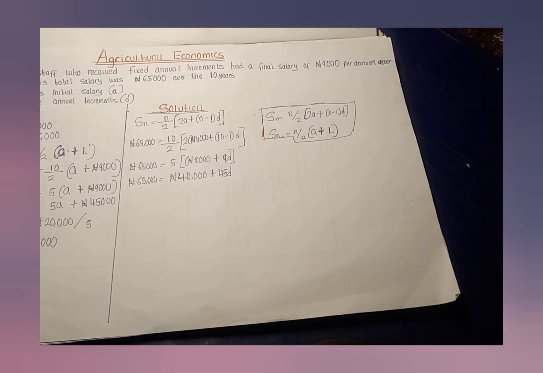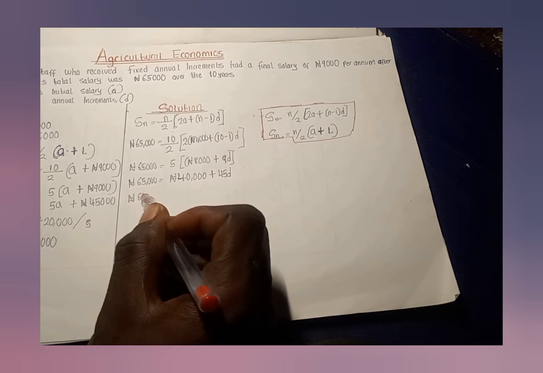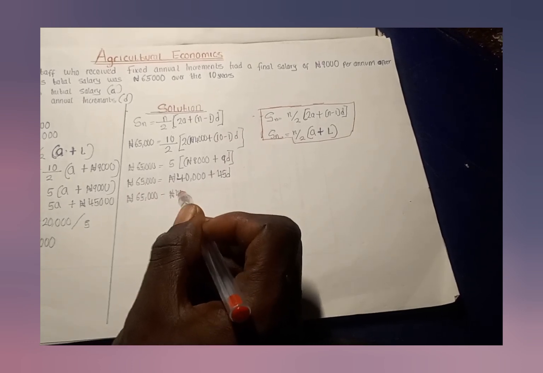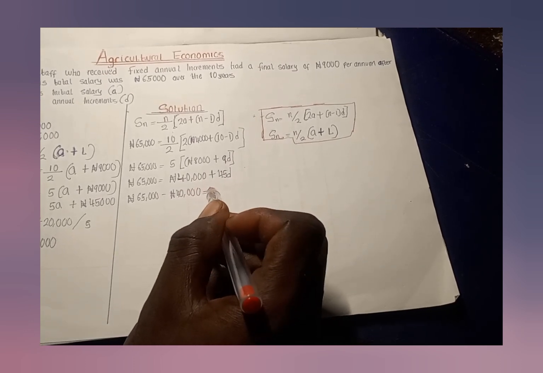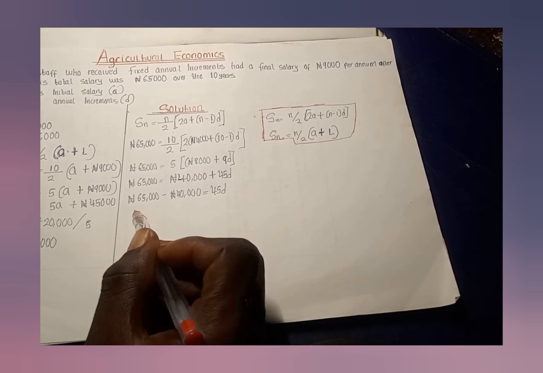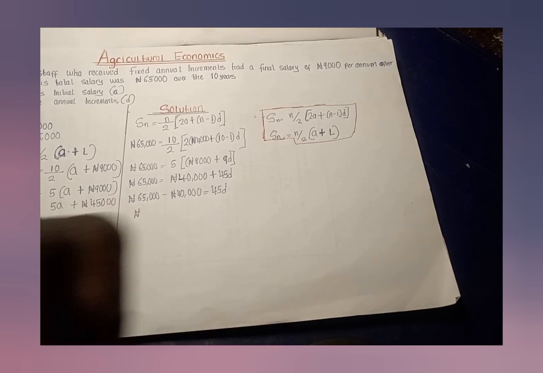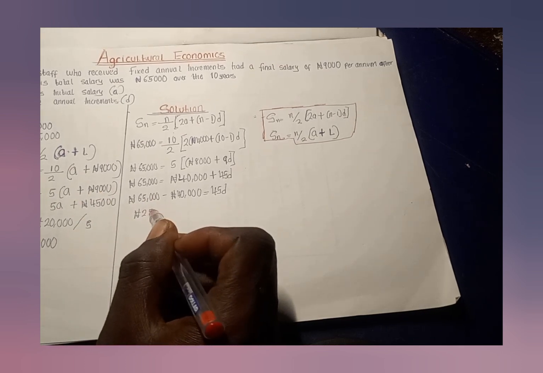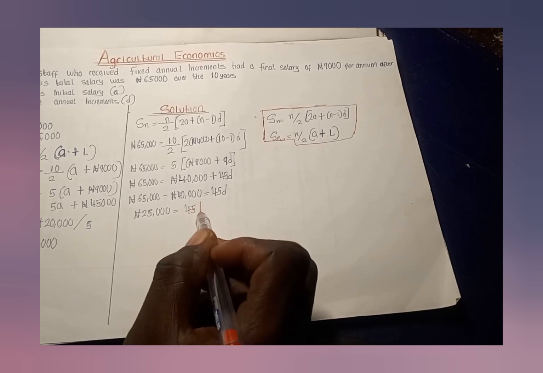So collect like terms. 65,000 naira minus 40,000 naira is equals to 45D. So I'm going to be having 25,000 naira equals to 45D.